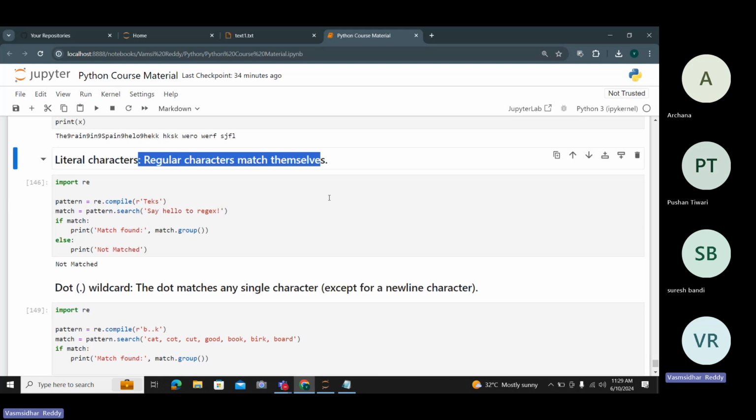Even in Google search, same. Even if we type something, it matches the things and gives you the content, the data. That works the same way here. This is classification.